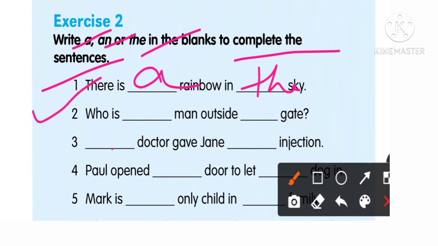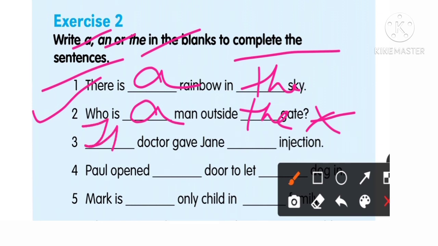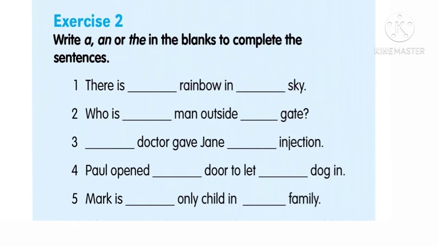Number 2, I think here will be a: who is the man outside the gate? Or who is the man outside the gate? I don't know, I'm confused here. Please attempt with me and correct me if I'm wrong. Then here we can say the doctor gave Jane an injection.